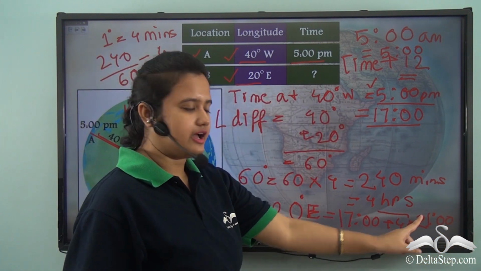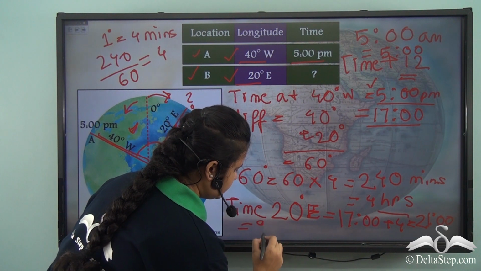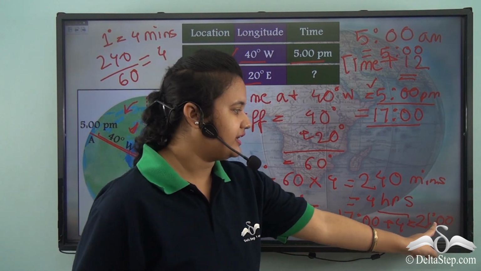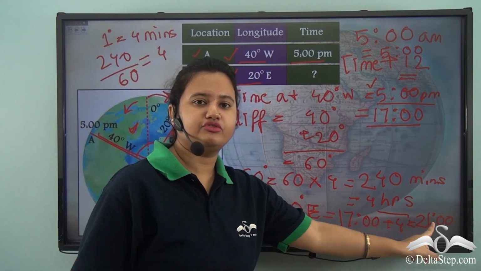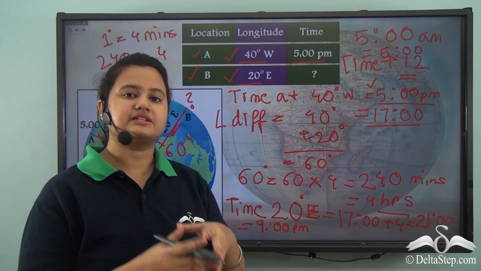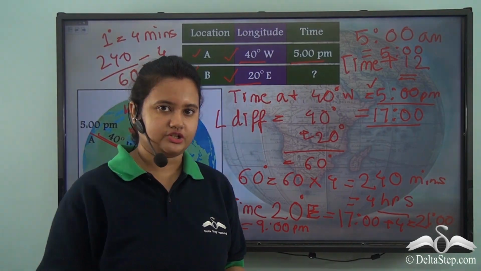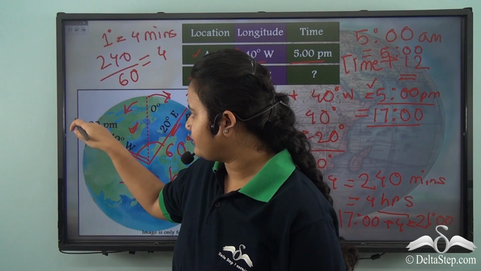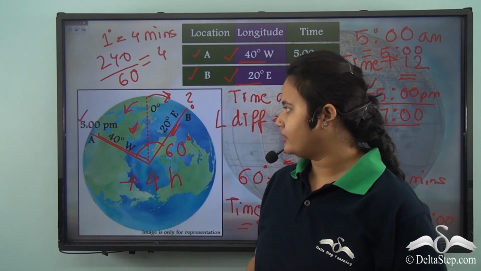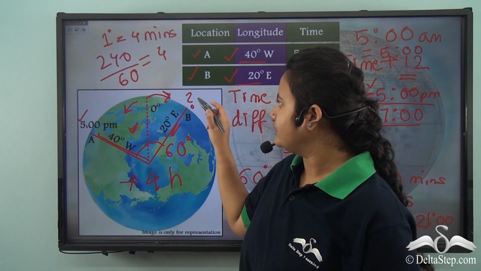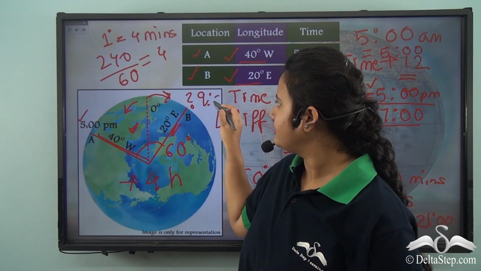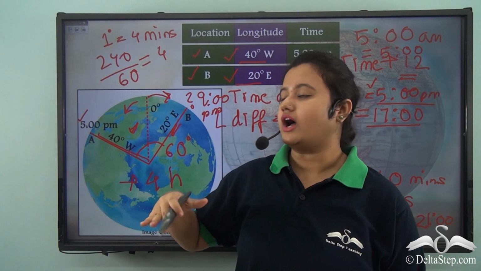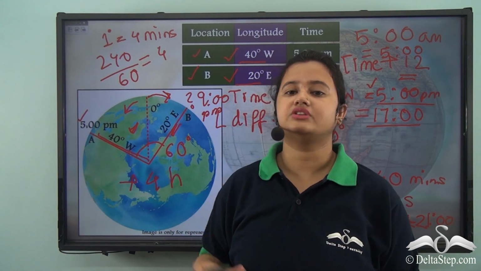Now 21 hours equals to 9 p.m. So 21 hours is the time according to 24-hour notation, and 9 p.m. is the time according to 12-hour clock notation. So if the time corresponding to 40° west longitude is 5 p.m., then the time corresponding to 20° east longitude will be 9 p.m. That is 4 hours ahead of the time corresponding to this longitude.